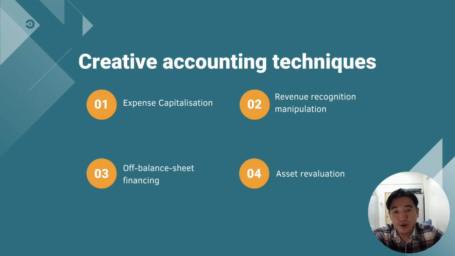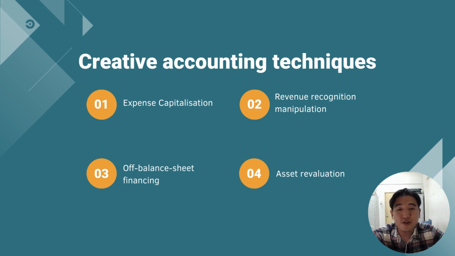Now we're going to talk about creative accounting techniques. Number one is expense capitalization. This involves capitalizing expense as assets, thereby spreading their cost over multiple accounting periods and leading to a higher profit in the current period. Number two is revenue recognition manipulation. This involves recognizing revenue earlier than usual or delaying recognition of revenue to a later period to boost financial results. And number three is off balance sheet financing.